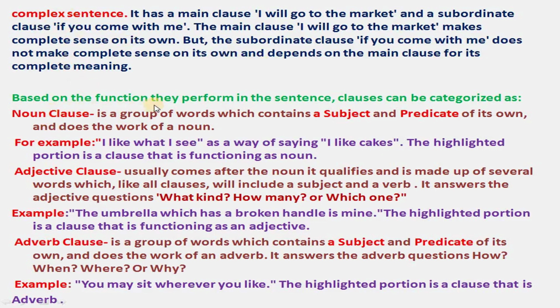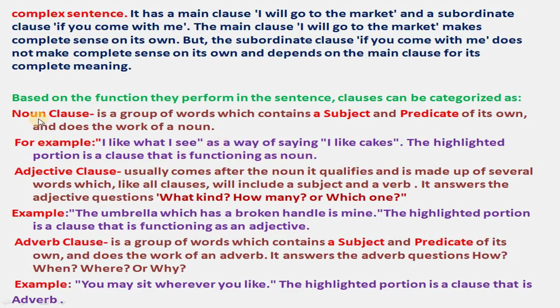Based on the function they perform in the sentences, clauses can be categorized as follows. See how we are going to categorize the clauses. A noun clause is a group of words which contains a subject and a predicate of its own and does the work of a noun. For example, I like what I see, as a way of saying I like cakes. The highlighted portion is a clause that is functioning as a noun.